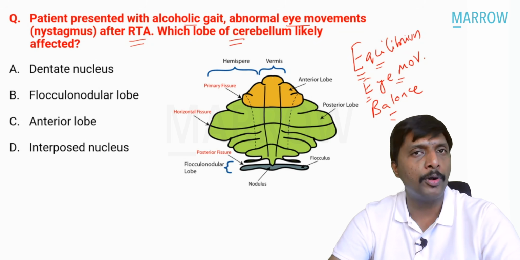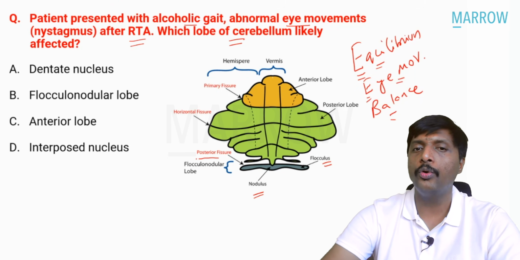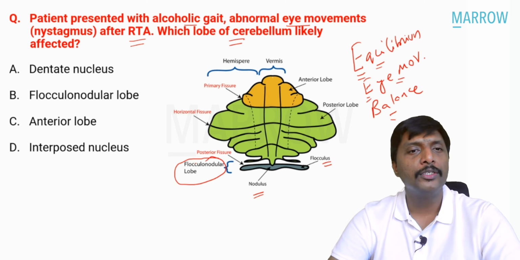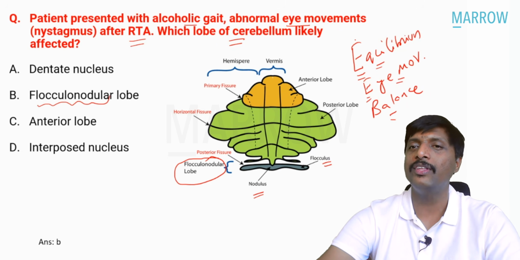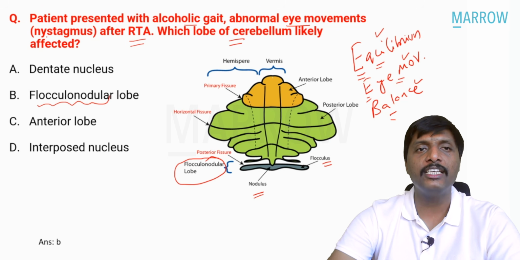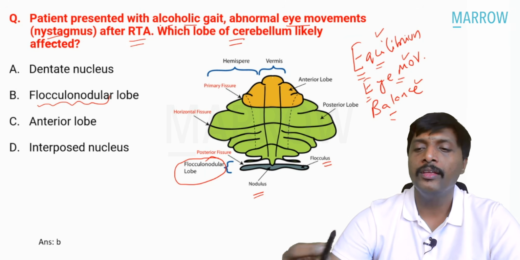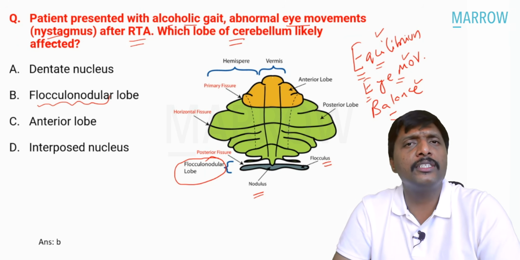These are all components of the combination of flocculus and nodulus. We call it the flocculonodular lobe. So the answer for the question is definitely option B. Flocculonodular lobe is concerned with equilibrium, eye movements, balance. The patient definitely has nystagmus and gait abnormality. So which lobe is affected? Flocculonodular lobe.